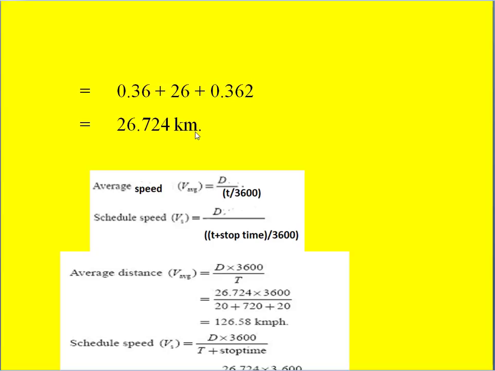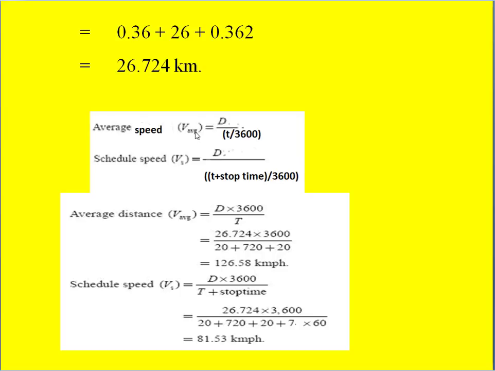So what we want is the average speed and the scheduled speed. We know the definition of average speed. Average speed is nothing but capital D divided by the actual running period.